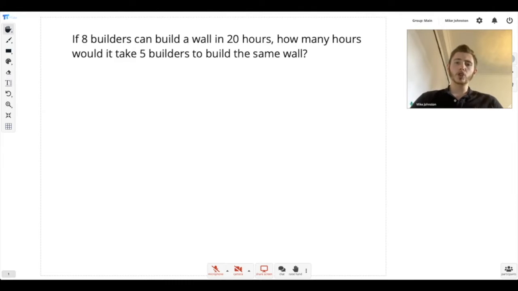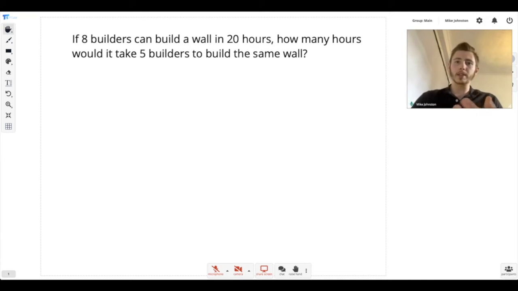Okay, so I'm just going to go through this proportion question to help one of our students. So today we've got, if 8 builders can build a wall in 20 hours, how many hours would it take 5 builders to build the same wall? Okay, so people have been having quite a lot of problems with proportion questions, and I think that's for a very good reason, because these are really some of the hardest questions you come across in the 11 plus. But once you understand that there's always going to be 3 moving parts to each of these questions, it can start to become a lot simpler.